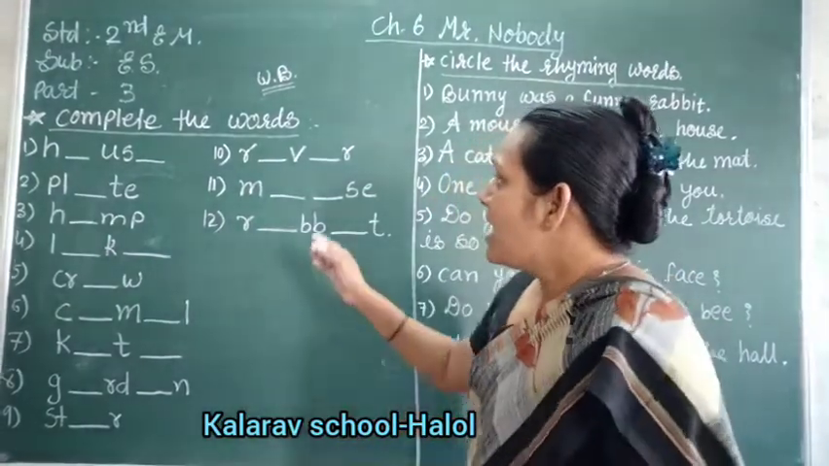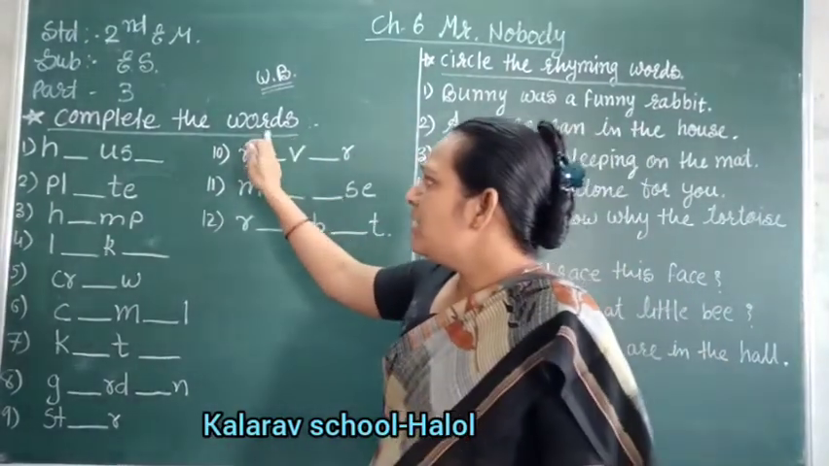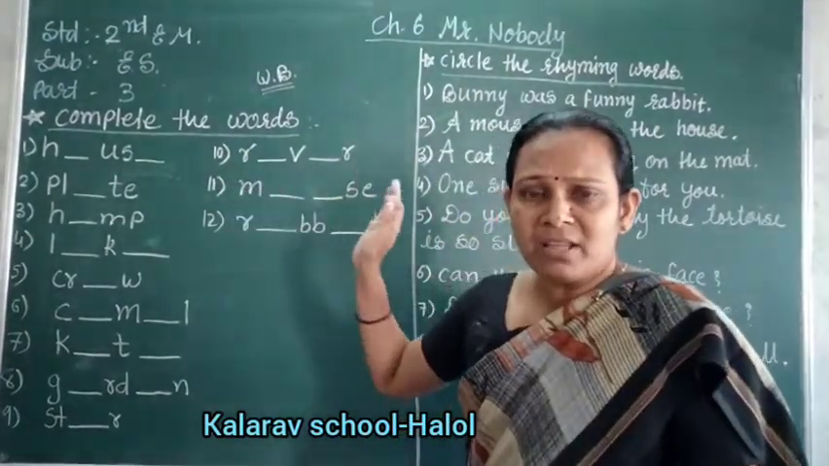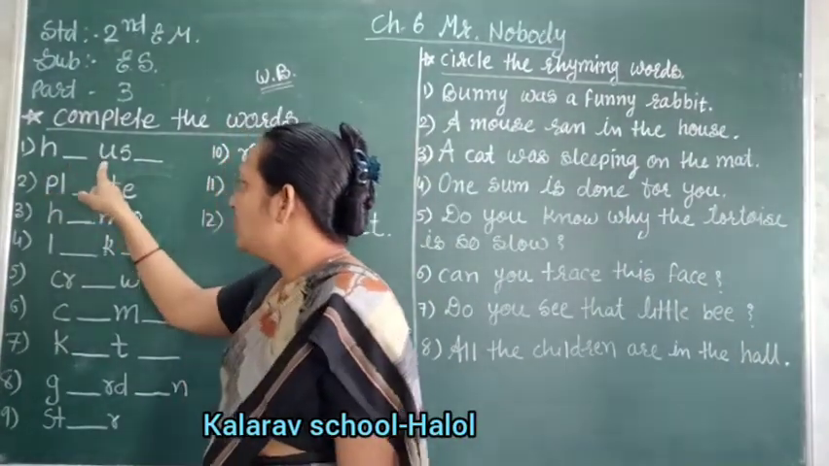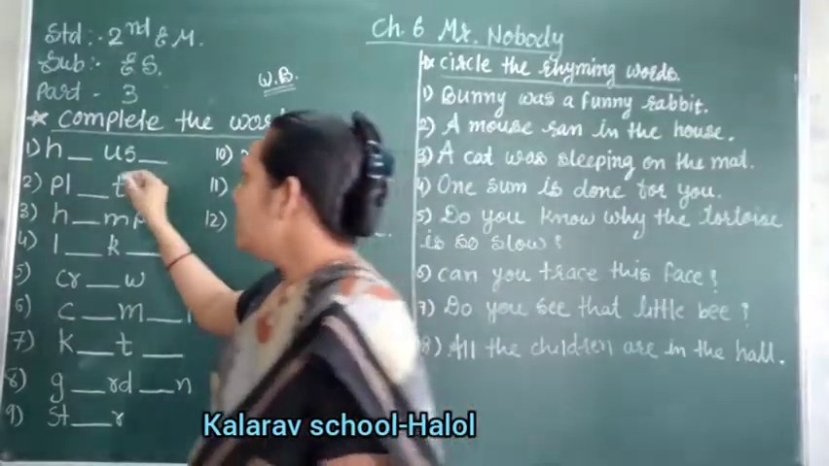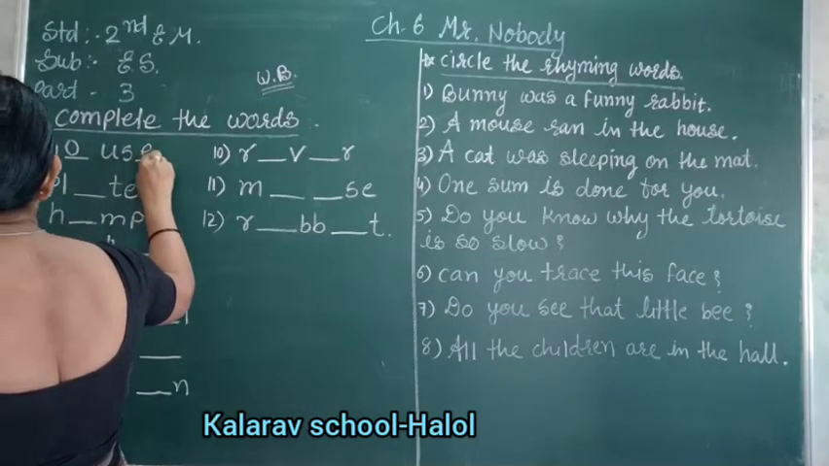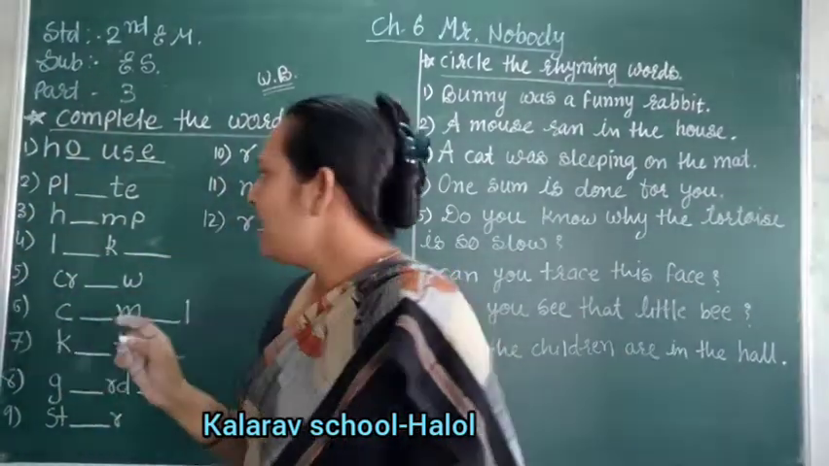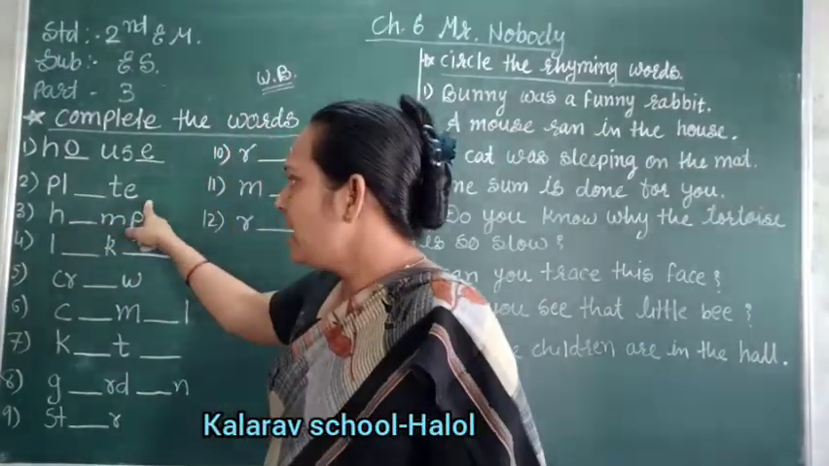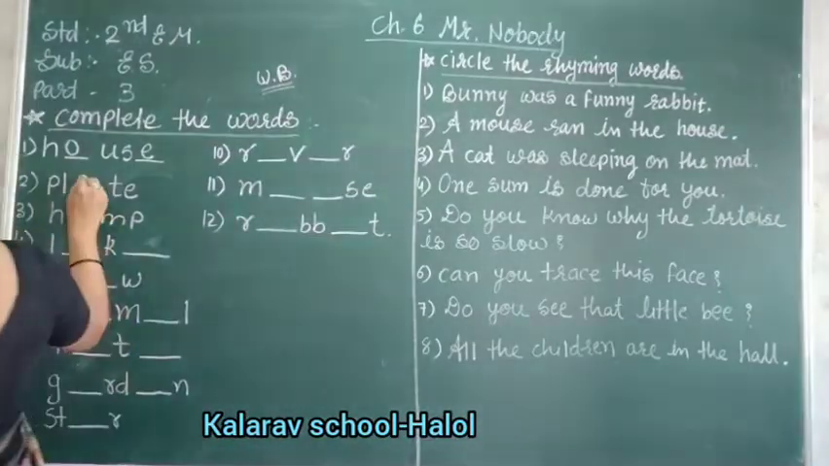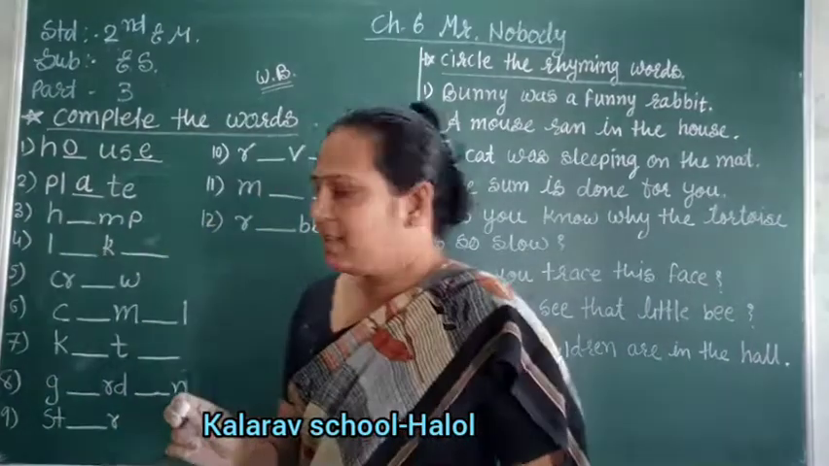Okay, we start Complete the words, right? This is the missing letter also. Complete the word means fill in the missing letter. Now first number, H dash U S dash. Then what is the word? H O U S E, house, right? Now second number, P L dash T E. Then what is the spelling? P L A T E, plate, right?